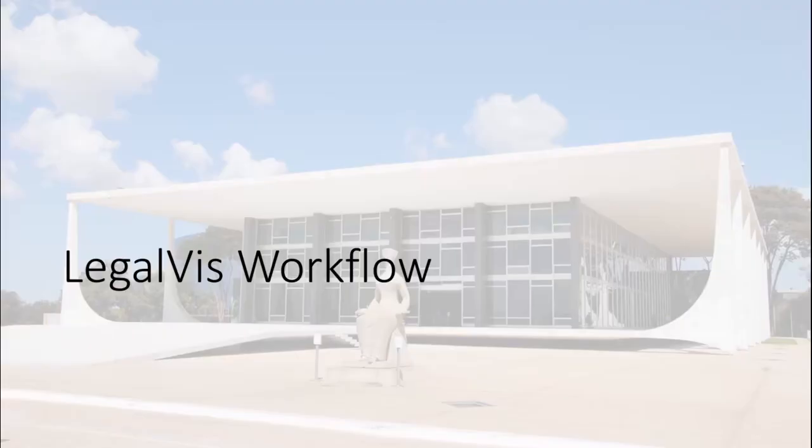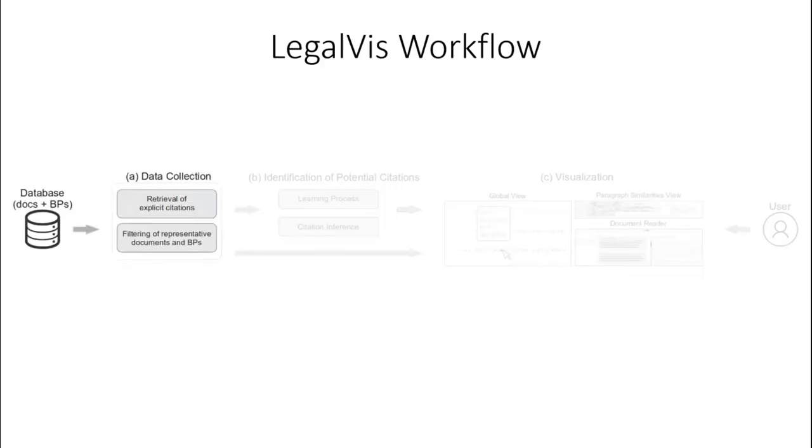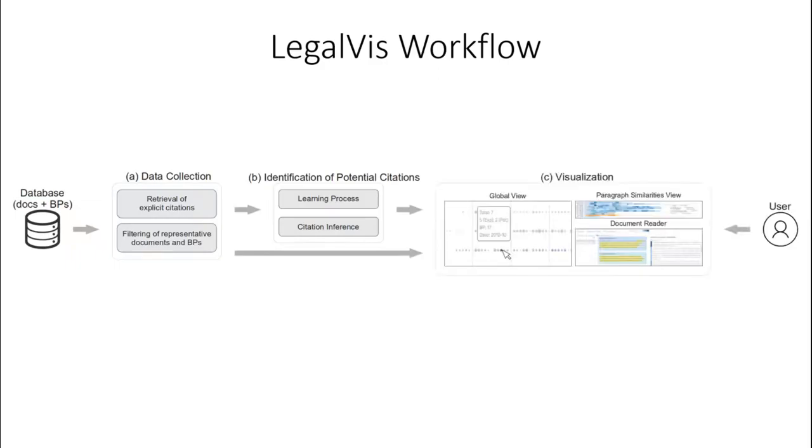LegalVis workflow. We first retrieve explicit citation information and filter representative decisions and BPs from our database. These data are used in an elaborate and twofold strategy to infer potential citations. Finally, the user can interactively explore documents that cite or could potentially cite binding precedents through the three visual components that compose our framework.